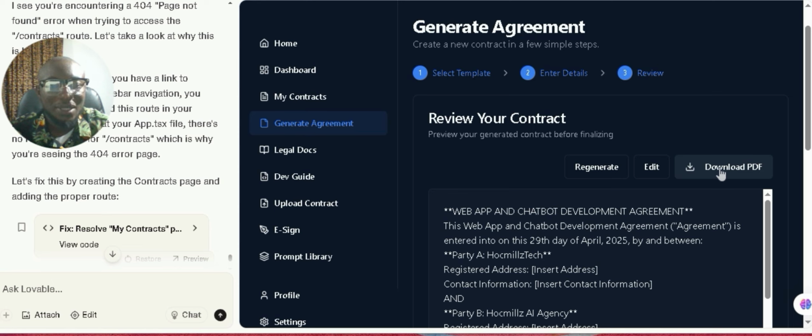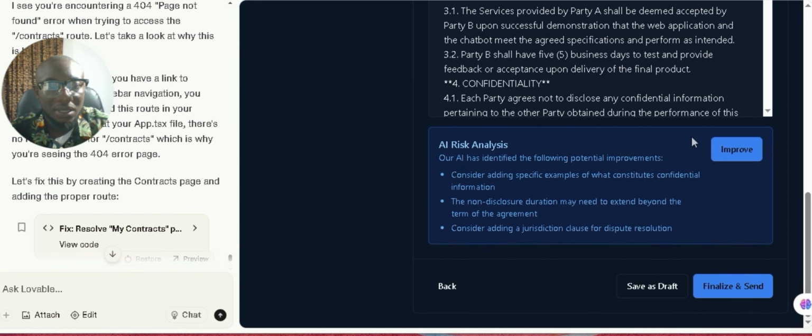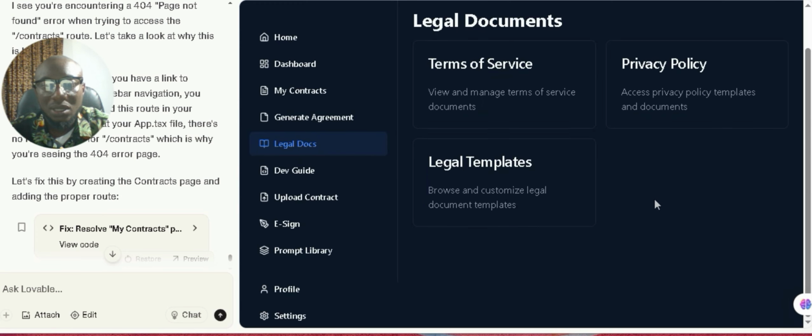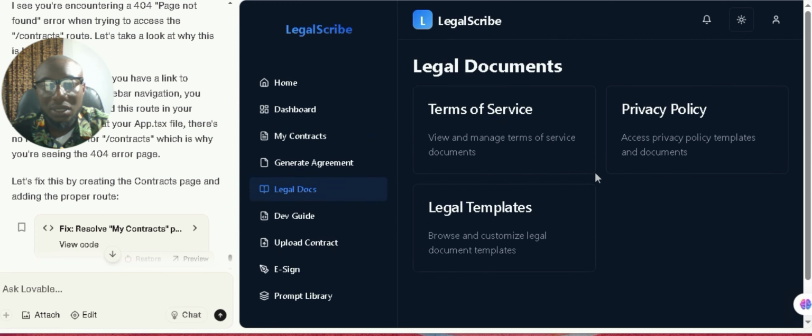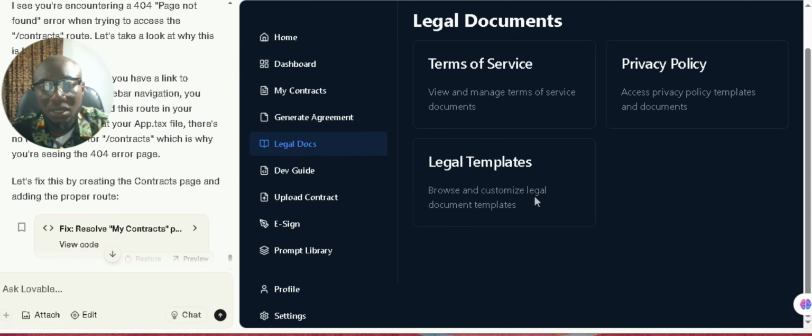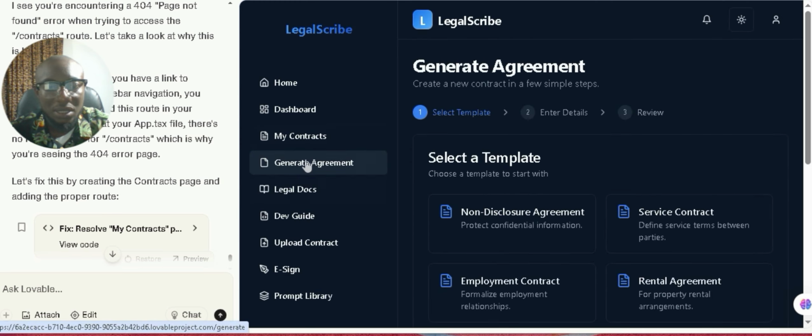So we click on download. Let's see if it's actually going to download the document. Okay, so it says it's not working. Okay, download is not working. Okay, let's say save as draft. Okay, I think this one is working right now. Let's see. Oh, what, did it take us back? Take us back to the awareness. Let me see.